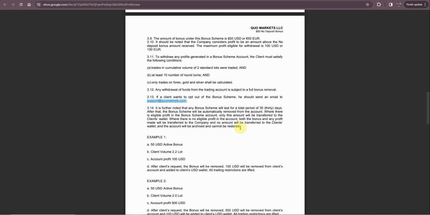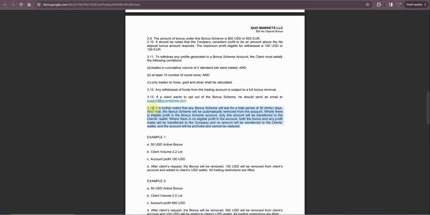So what they are saying here in this paragraph is that if, let me say, you are trading with this $50 no deposit bonus and you made a profit of less than $100, let me say you made a profit of 80. So at the end of 30 days, they will not give you any withdrawal, they will take everything.